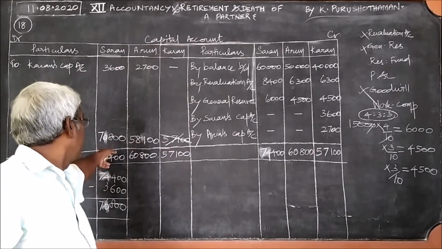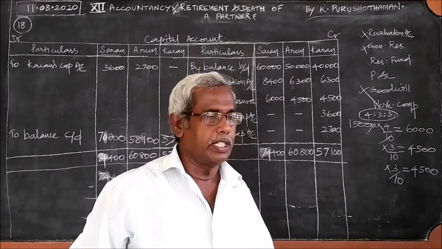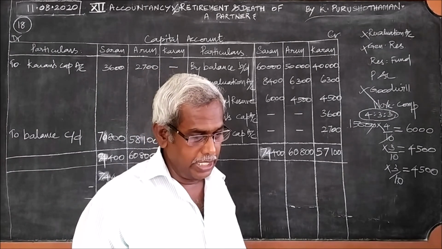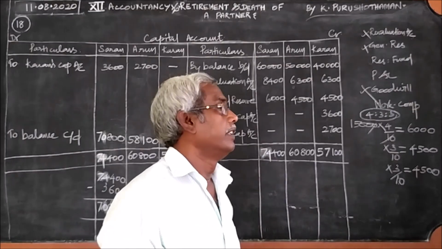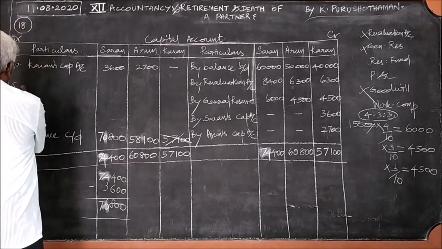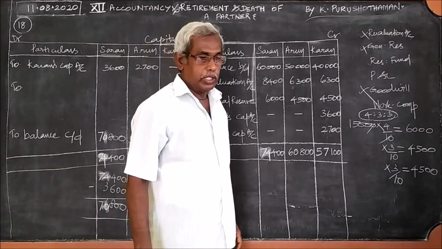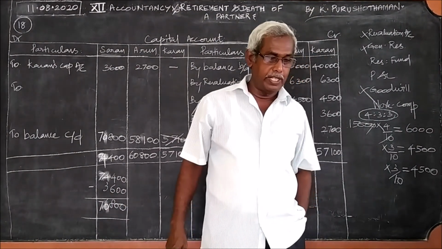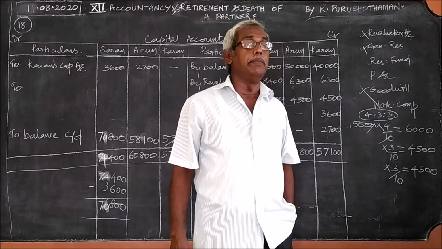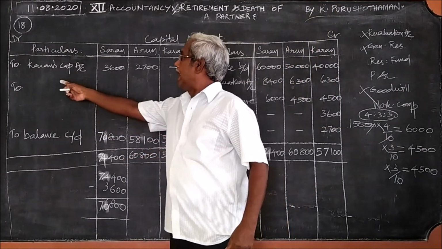Then in that case, how should the retiring partner's share be shown? If the amount is fully paid, we can write here 'to bank account'. If the amount is not fully paid... You can see in question number 17, the retiring partner shall be paid immediately. So in that case, in the last problem we wrote 'to bank account'.